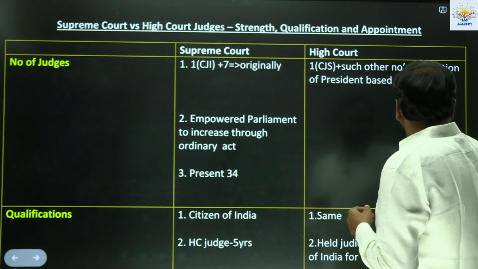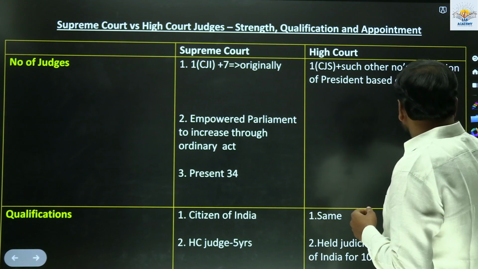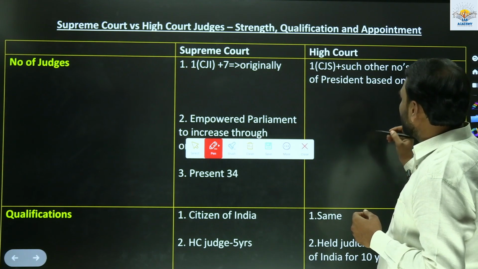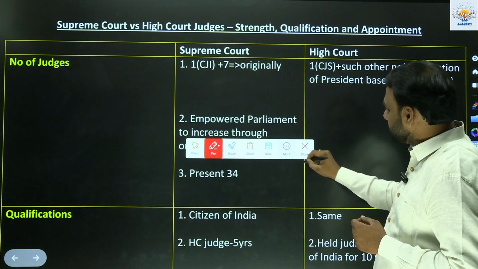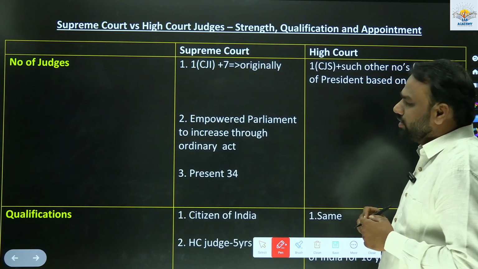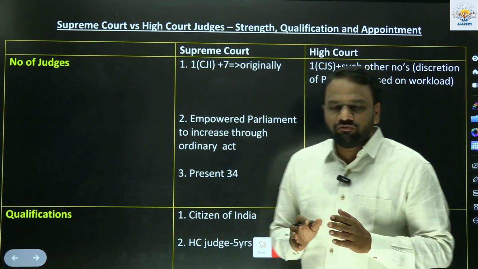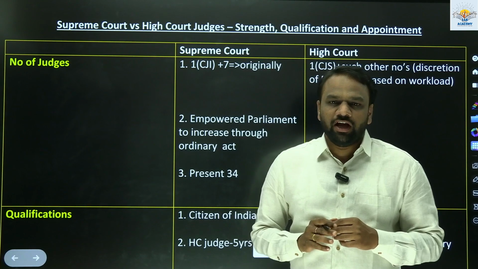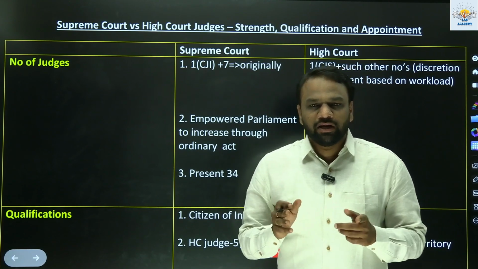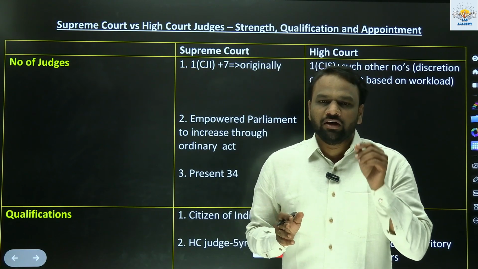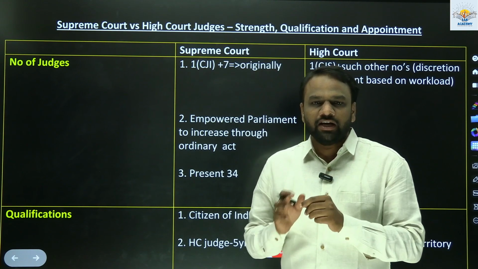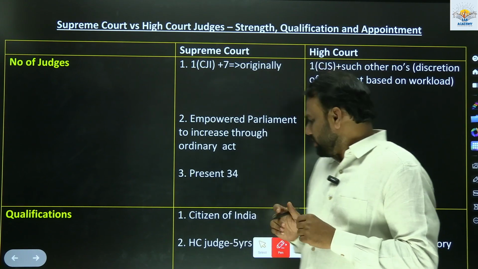So what does strength indicate? Strength indicates the total number of judges present in Supreme Court and the total number of judges present in High Court. In Supreme Court, we will be having one Chief Justice of India and other judges. Similarly, in states, we will be having one Chief Justice of State and other judges.